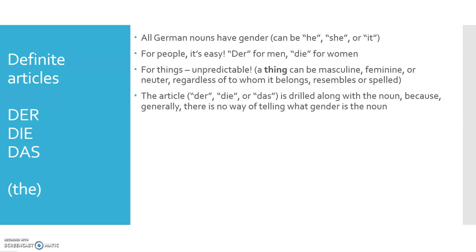So all of your words that you drill, all vocabulary that represents things, you will have to drill along with the article. So instead of drilling the word alone, let's take the word Hand. By looking at your hand, there is no way of telling if it's a he, she, or it. In English, it's it, but in German, it's actually a she. So, she, the hand.